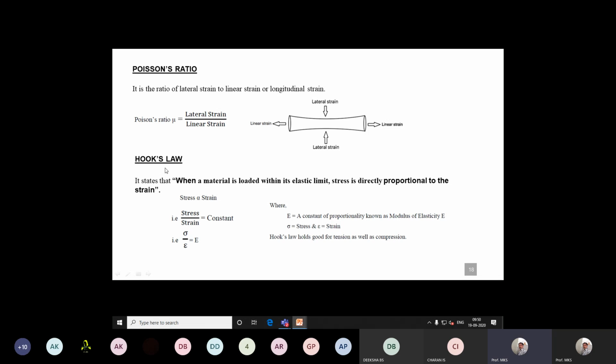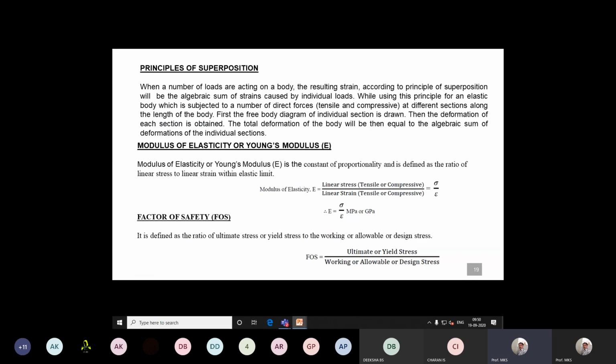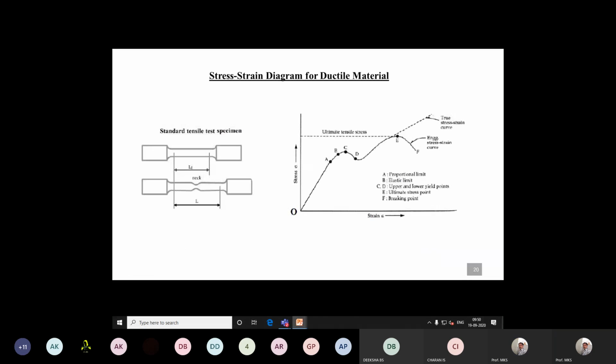The next one is Hooke's law. It has also been asked, define Hooke's law. If I consider this diagram, it is a member subjected to load. It may be tensile load. Just imagine it is a ductile material. Stress is along the y-axis, strain along the x-axis.